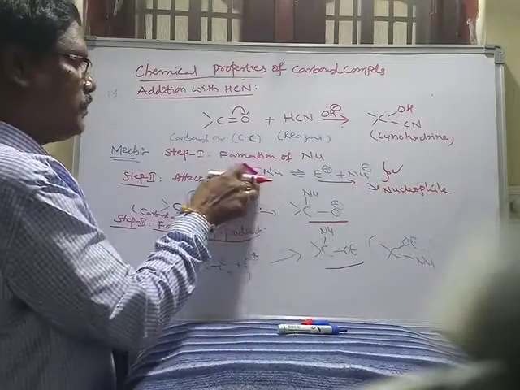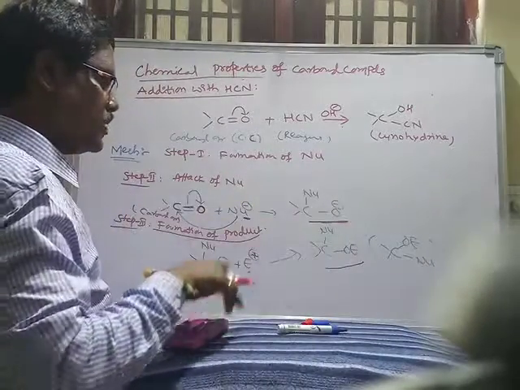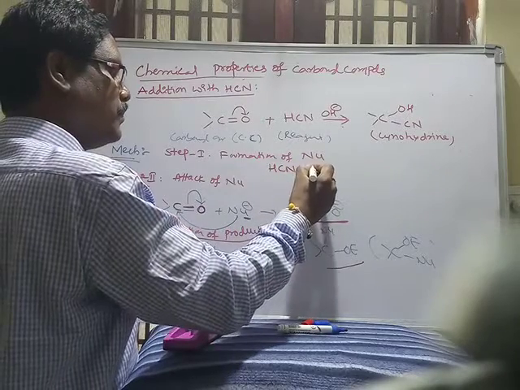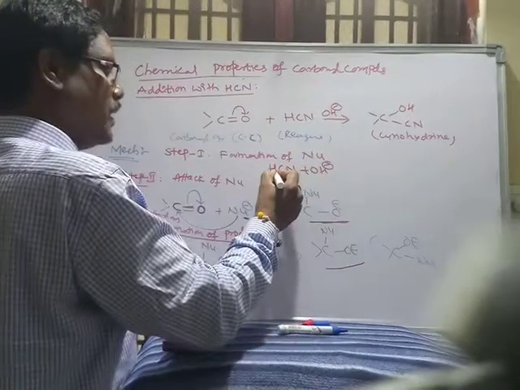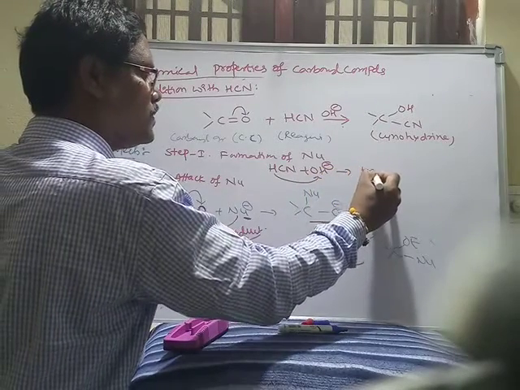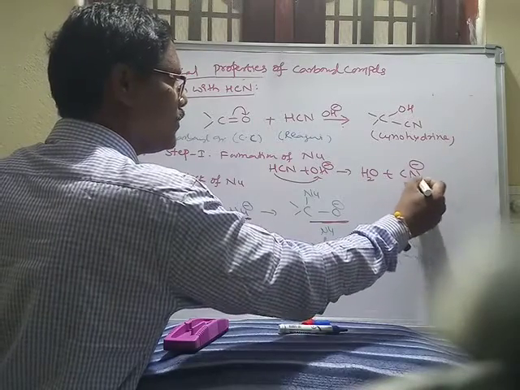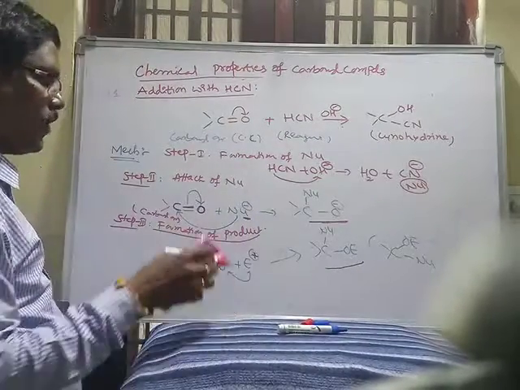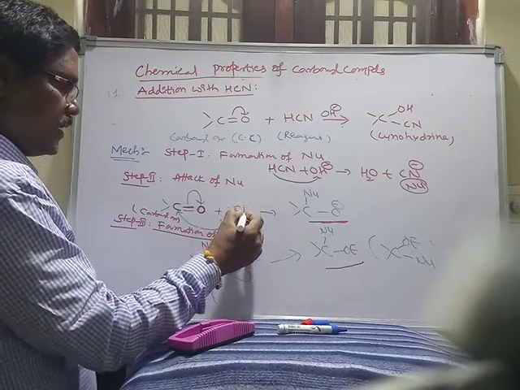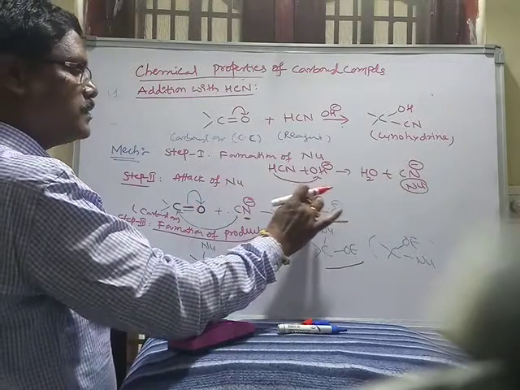This mechanism can be visualized. Here hydrogen cyanide in the presence of base, and here H plus is added to this one. Here H2O is obtained and CN minus acts as a nucleophile. This CN minus is added at this position.